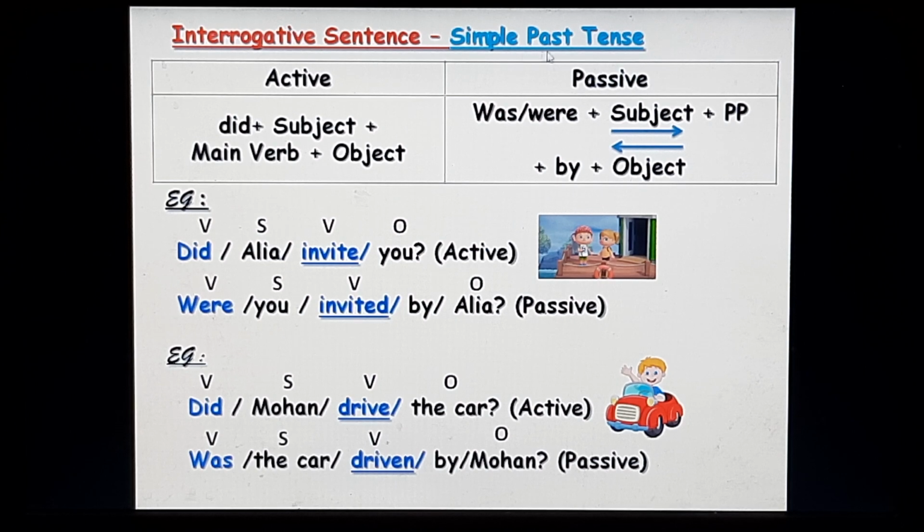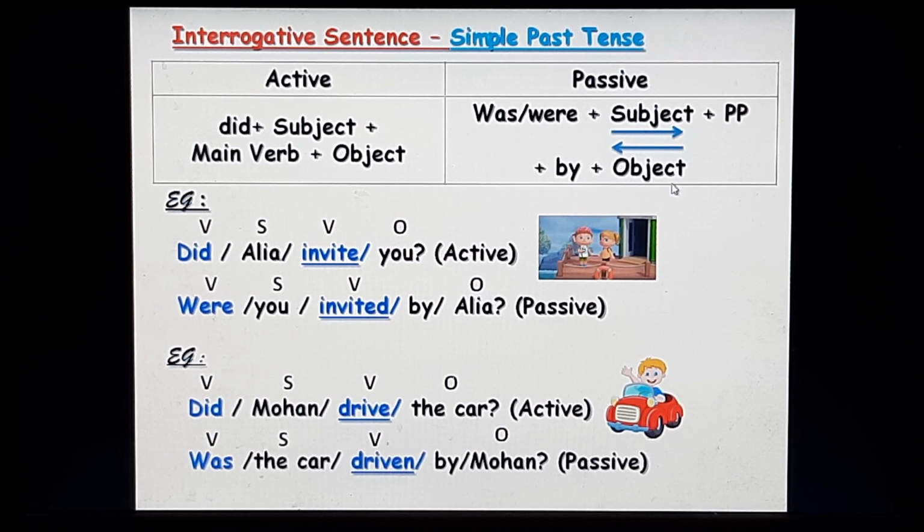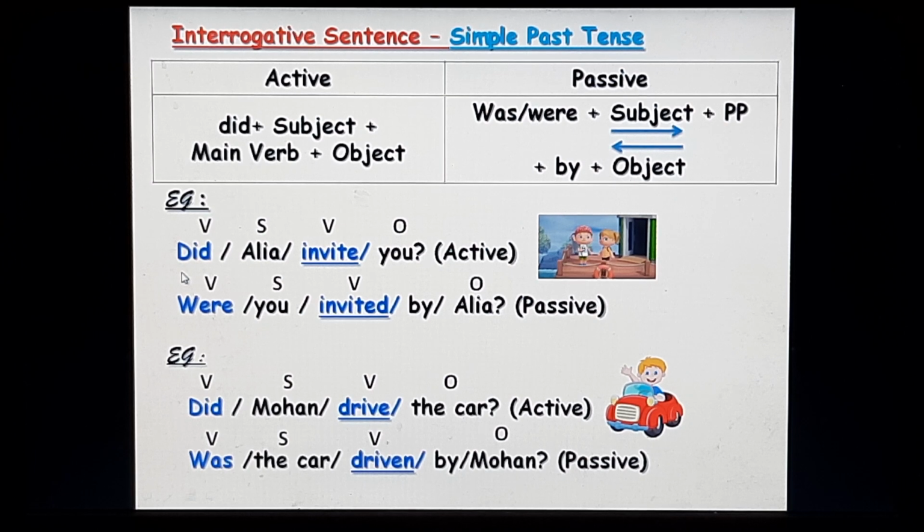Now in the simple past tense, the auxiliary verb will be did. It will change into was or were. The rest of the formula is the same. Let's see the examples. Did Alia invite you? Active voice. You is your subject here, so it will always take a plural auxiliary. You must use were. Were you invited? This is the past participle, by Alia. Were you invited by Alia? is the passive.